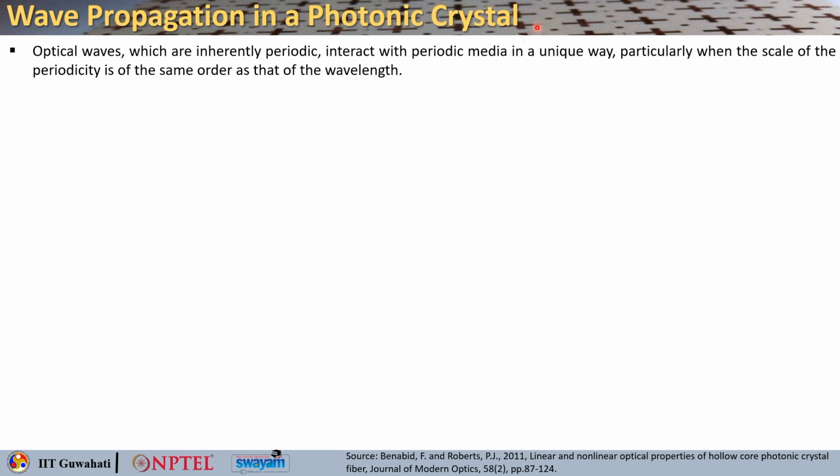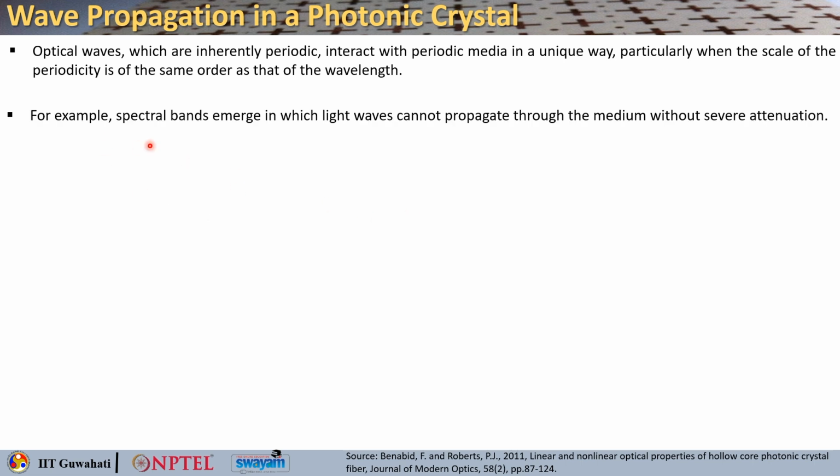If you consider optical waves, they interact with periodic media in a unique way, particularly when the scale of the periodicity, that is capital lambda, is of the same order as the wavelength of the incident wave. For example, spectral bands will emerge in which light waves cannot propagate through the medium without severe attenuation.